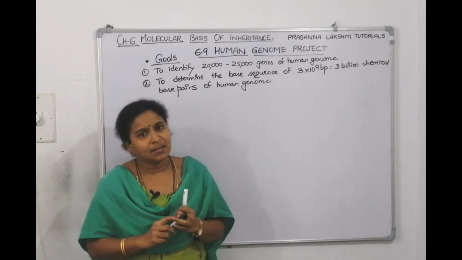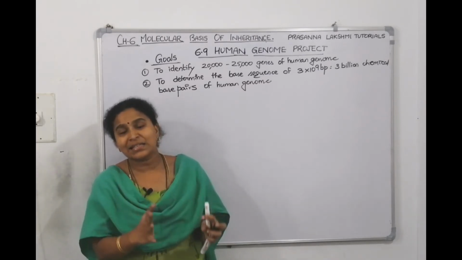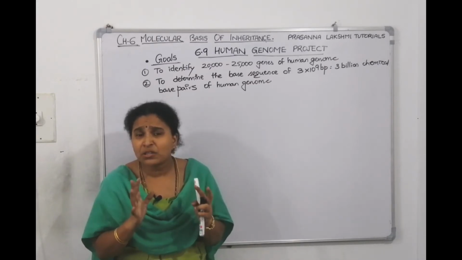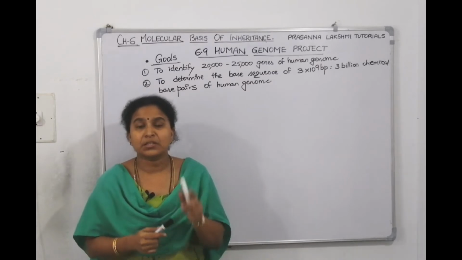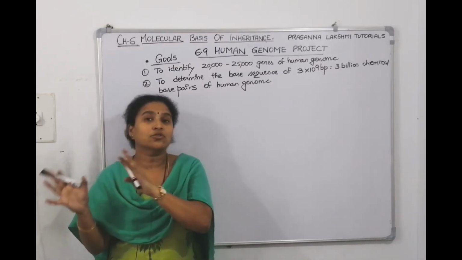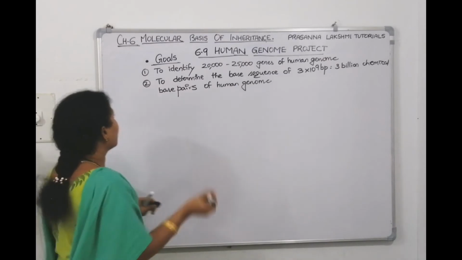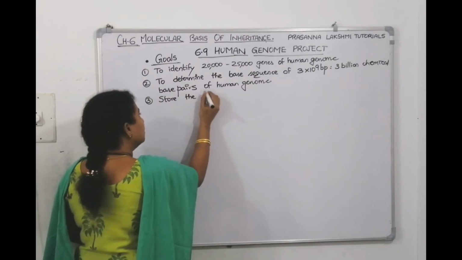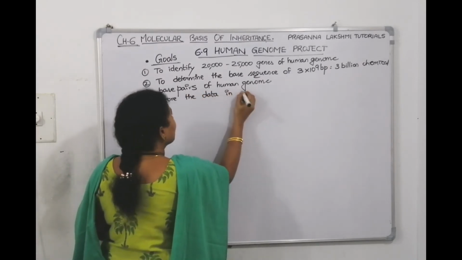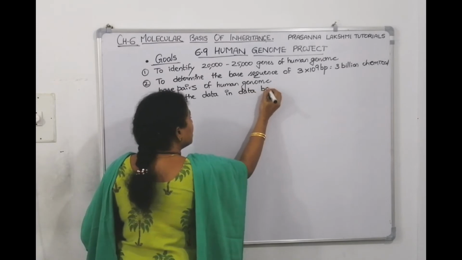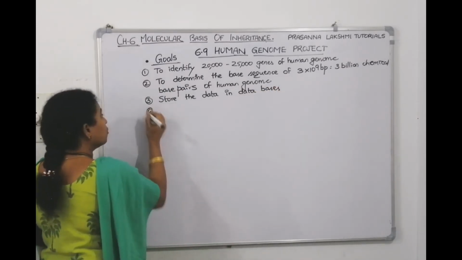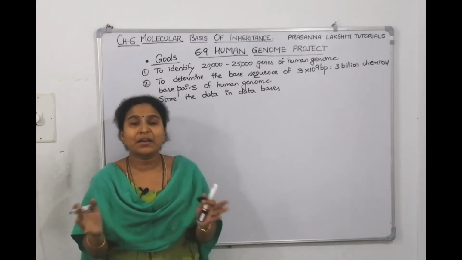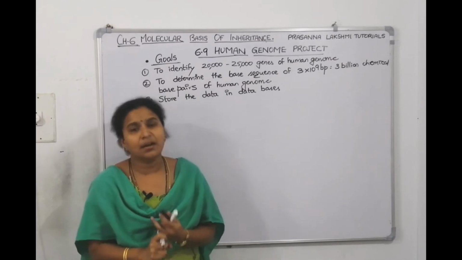And the third one is, we take the NCERT textbook as a reference and we study it. In the same manner, you need to store the information somewhere, right? Where? In computers, in databases. Whatever the scientists are doing, they have to store it in the form of databases. That's the third goal. They need to store the data in databases. So later on, it is immaterial whether this country has done it or that country has done it, anyone can retrieve the data. That is their third goal.